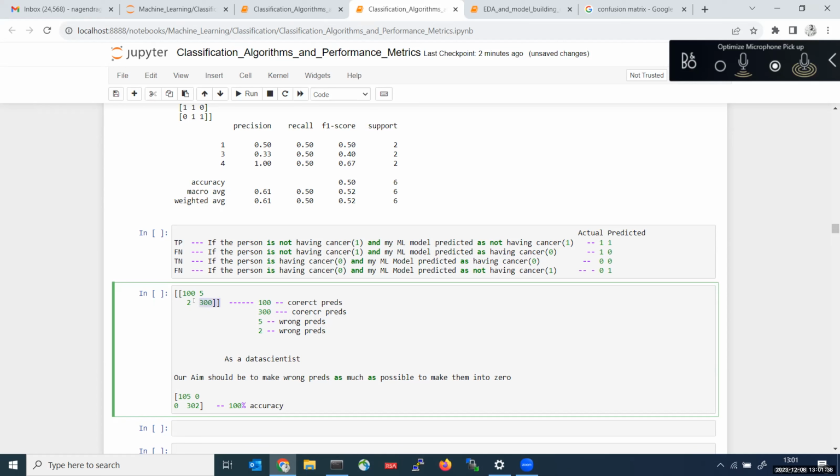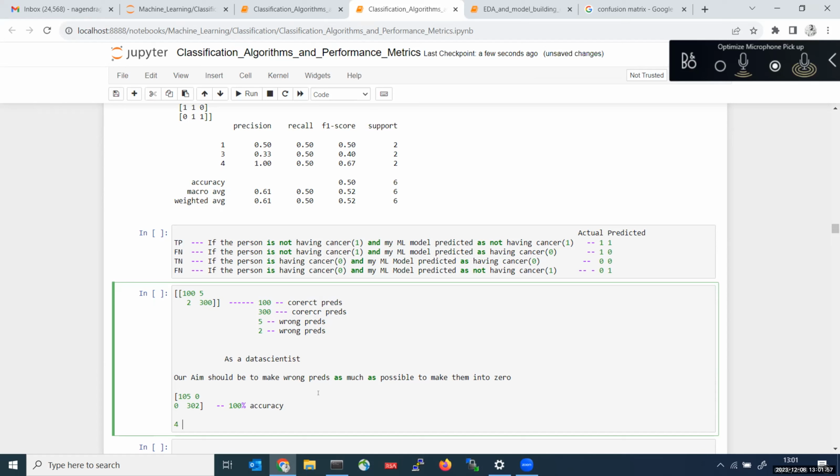But in real time, it won't happen. If you are getting predictions like this also, that is also good. Why? Because the error rate is very low, the wrong predictions are very few. It is not possible to achieve 100% accuracy in real time. Clear? This is from the perspective of binary classification.